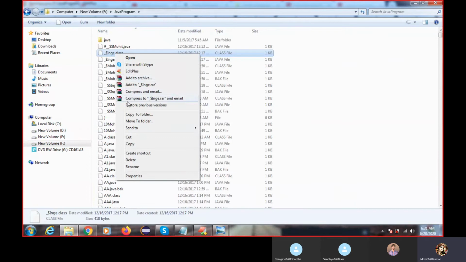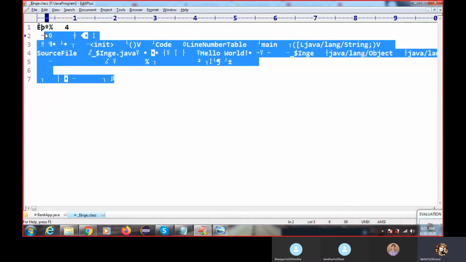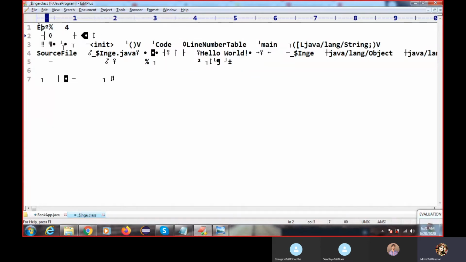The compiler will generate this file after compiling your code, and only the JVM is able to understand this one.